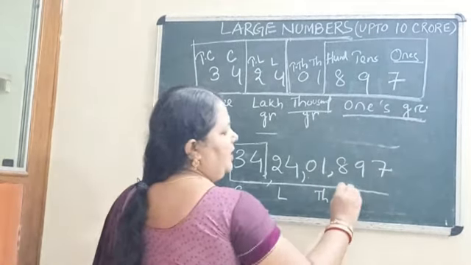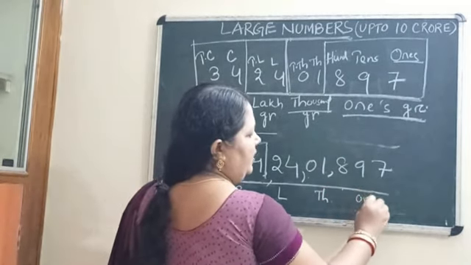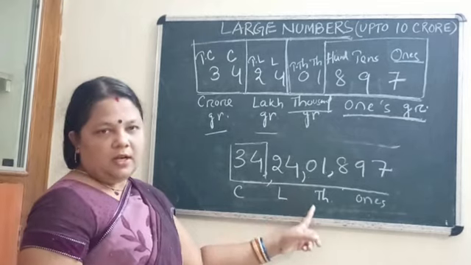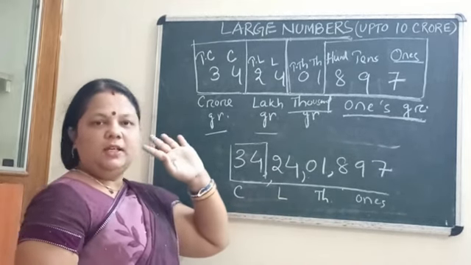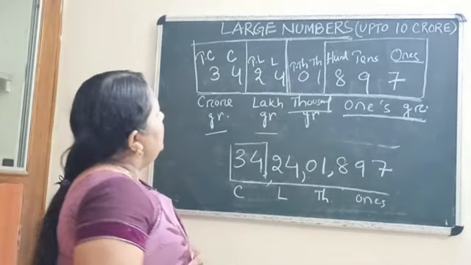Then 897. Okay. 34 crore, 24 lakh, 1897. Like this you can read the number and easily we can also write this number, that 34 crore, 24 lakh, 1897. Okay.